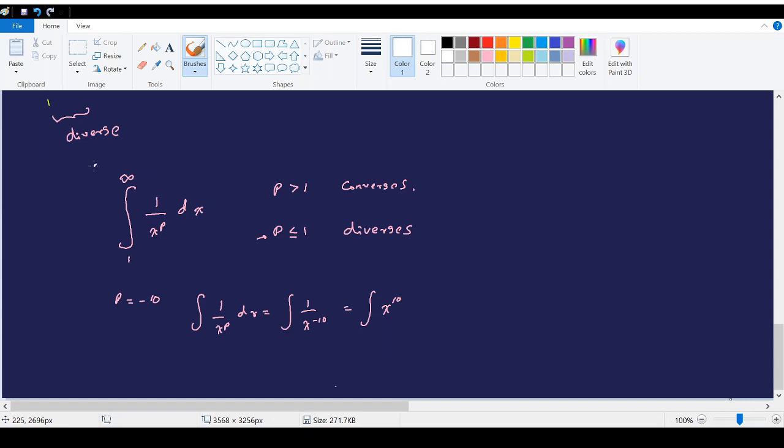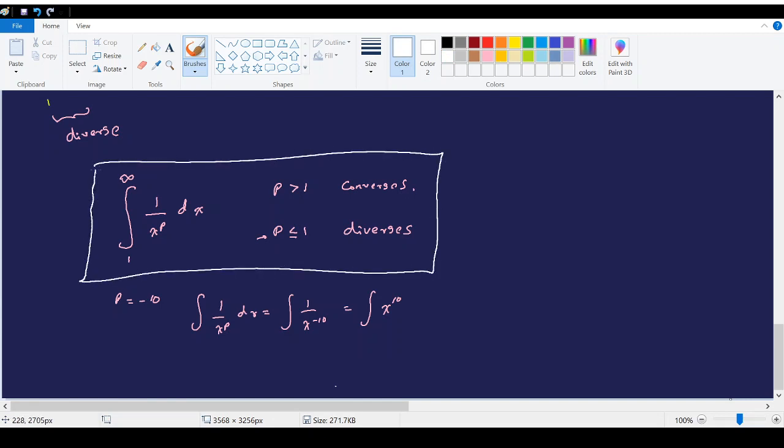So this result you have to remember, and it will be very useful even in future lessons. When p is greater than 1, it converges, and if it is less than or equal to 1, it diverges. And in the next video we will discuss the improper integrals of type